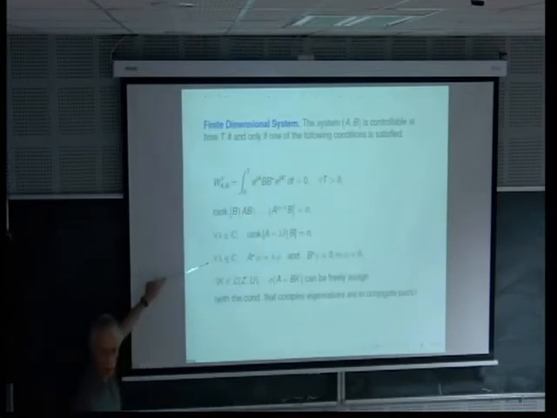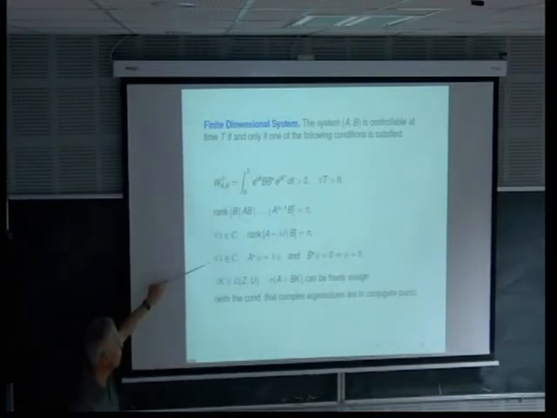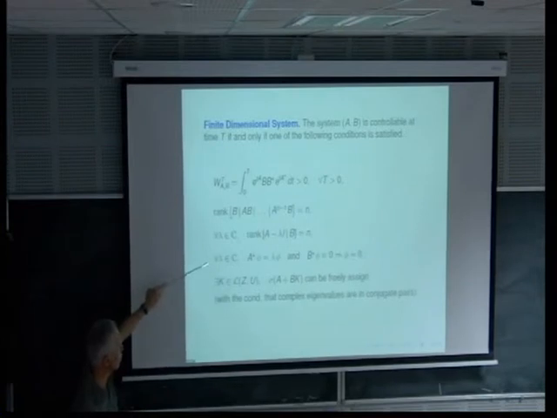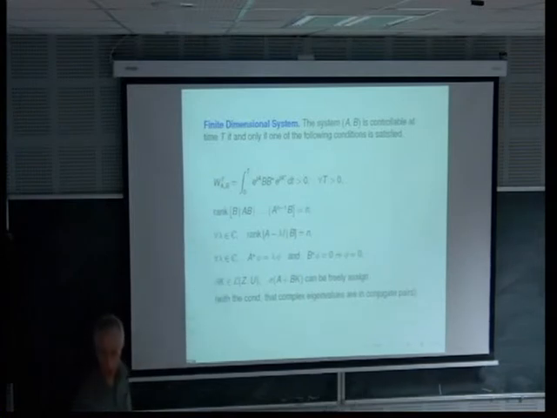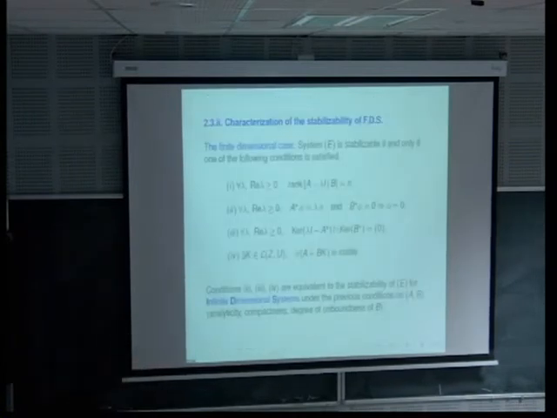Look at that one. This is the controllability condition. And in the controllability condition, I replace lambda in the complex plane by just lambda with real part non-negative.